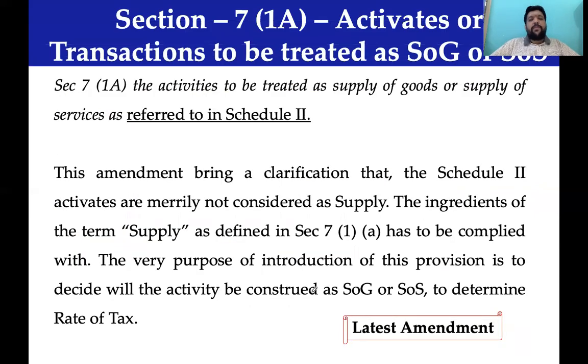Moving forward. Section 7(1)(A), a newly introduced section. Earlier it was there in a different area. It was forming part of 7(1)(C). Somehow some disturbance was there, some wrong understanding or misinterpretation was possible. Because of that reason, they segregated it as 7(1)(A).